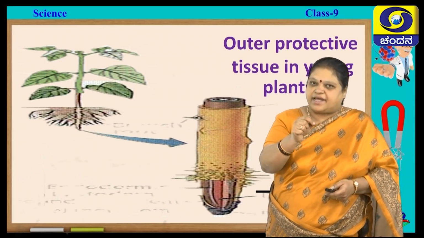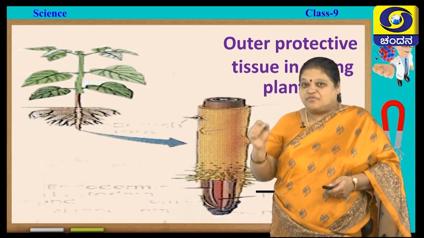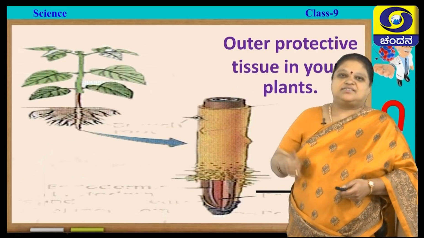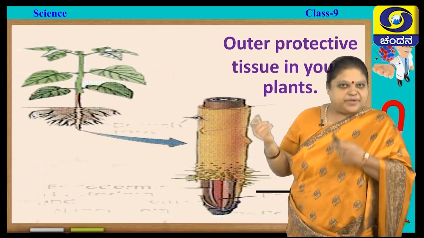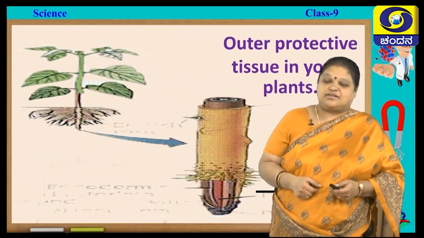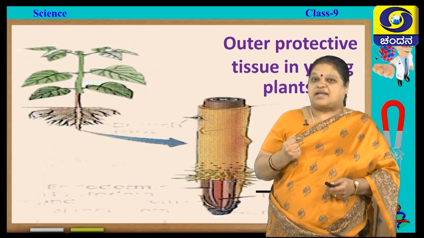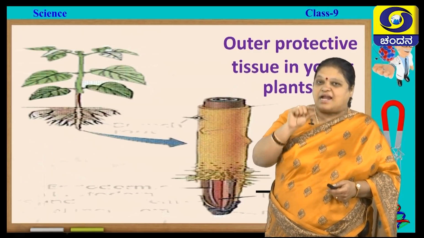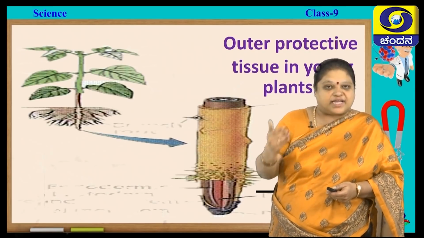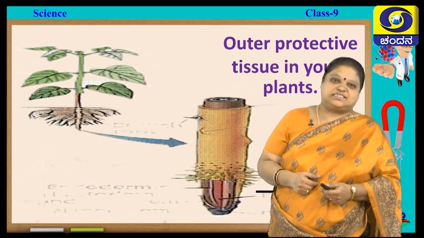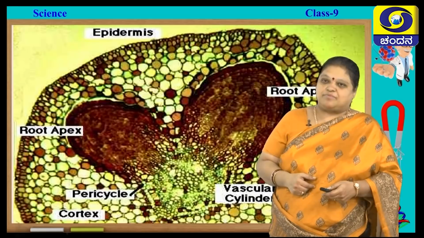In the root hair, the absorption of water and minerals from the soil is done by these epidermal cells. They are specialized, modified epidermal cells. Not only that, in the insectivorous plants, to digest the insect, there are special glands. They will help in secretion of enzymes for digesting the insect. So, those are also specialized epidermal cells.